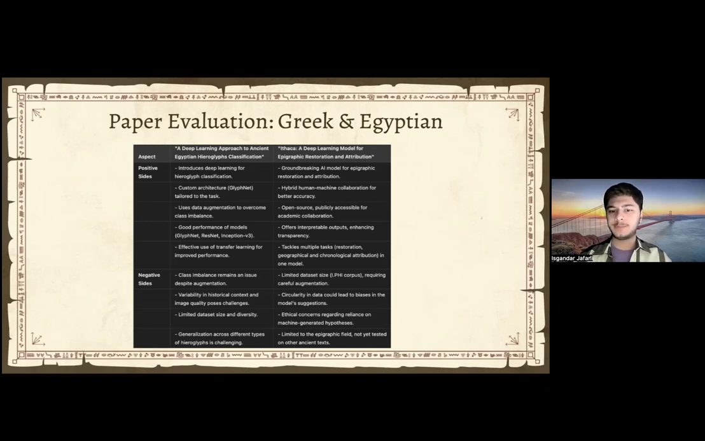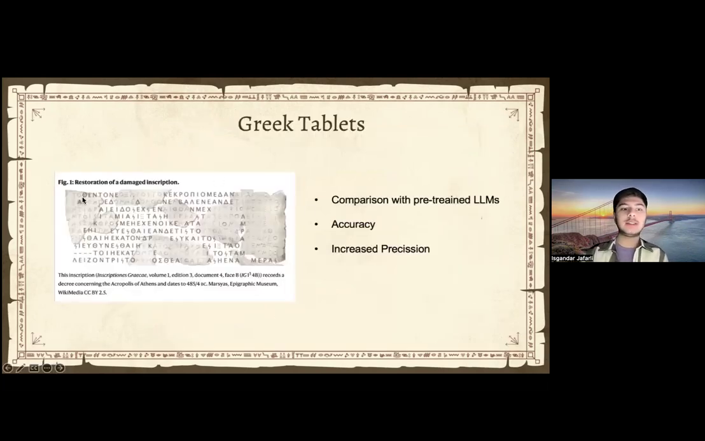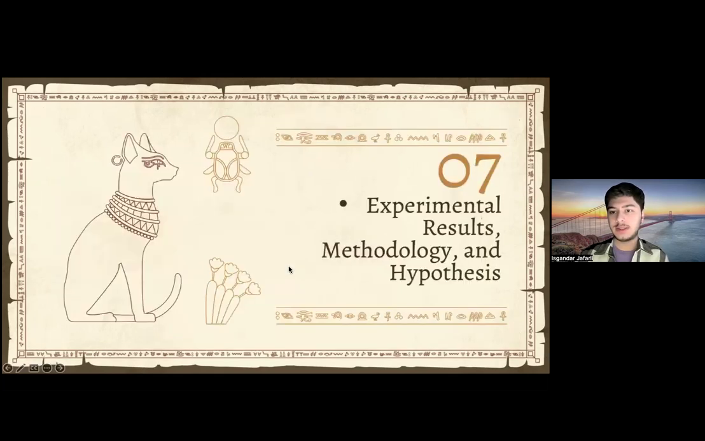It also had some ethical concerns, which I will not dive into deeply, but I will just mention superficially that it relied on machine-generated hypotheses, which don't have their own peer review. However, the research itself is peer-reviewed, so it works. Now, I will talk about the experimental results, methodology, and hypothesis. So, this is their main achievement for Greek tablets, which showed high accuracy and increased precision, and it had its own comparison with pre-trained LLMs, which were used, however, weren't as successful for this field.